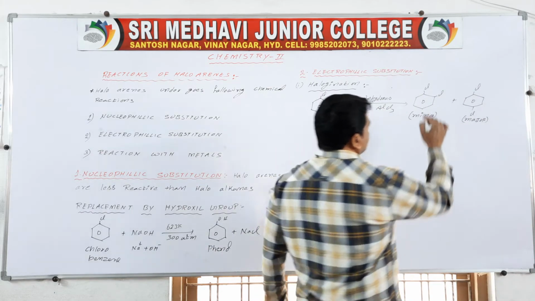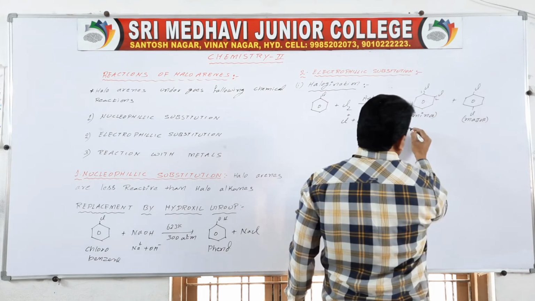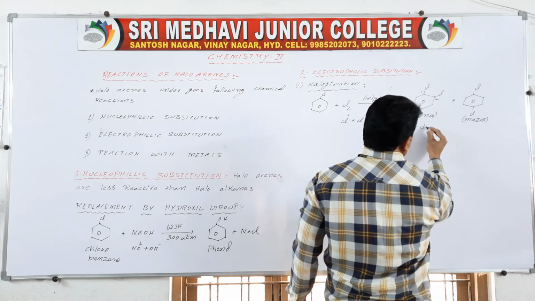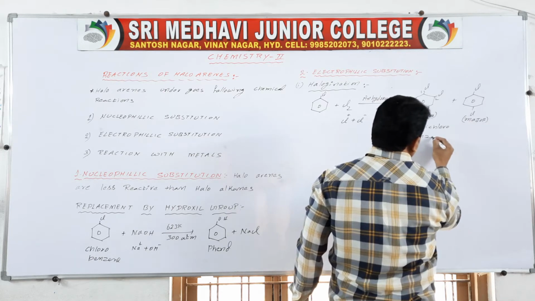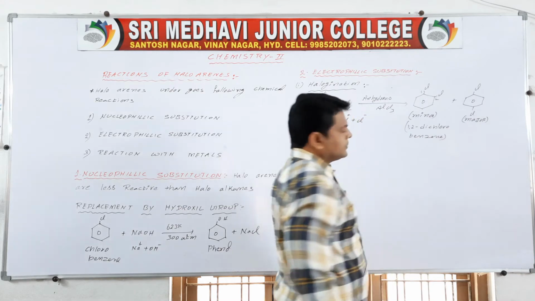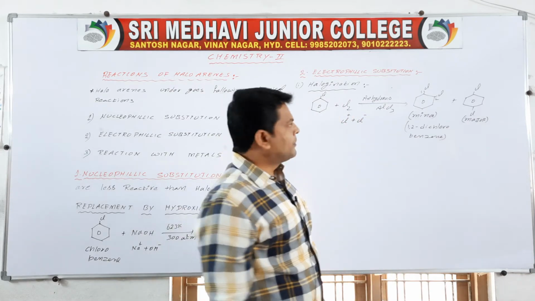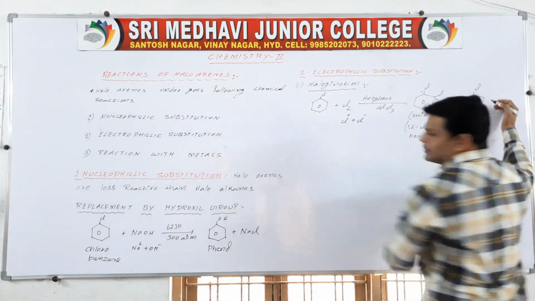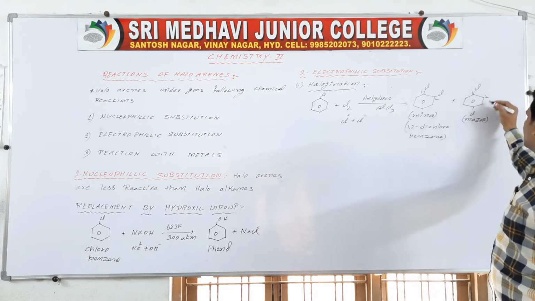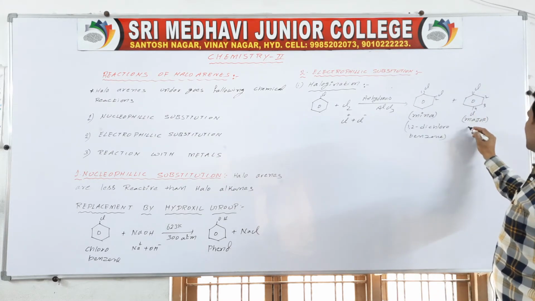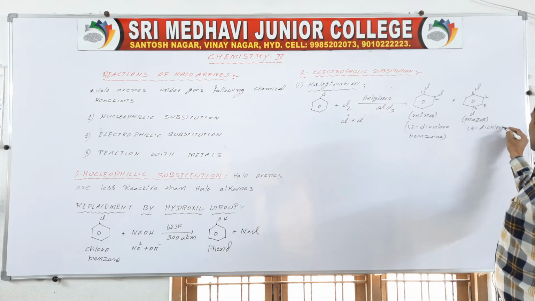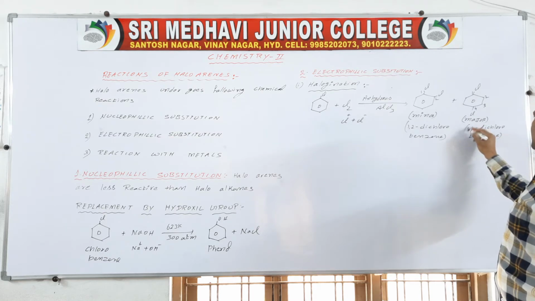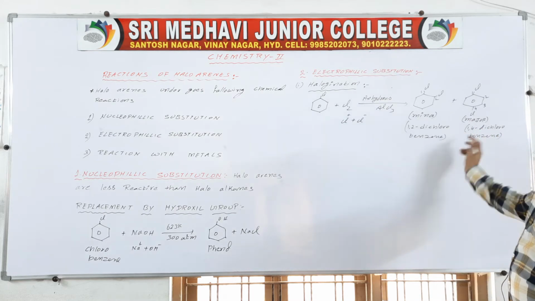Name of this molecule is 1,2-dichlorobenzene. Numbering 1, 2, 3, 4, then 1,4-dichlorobenzene.